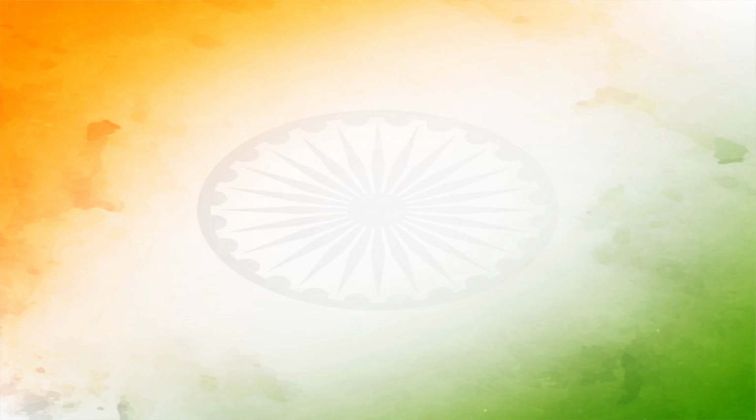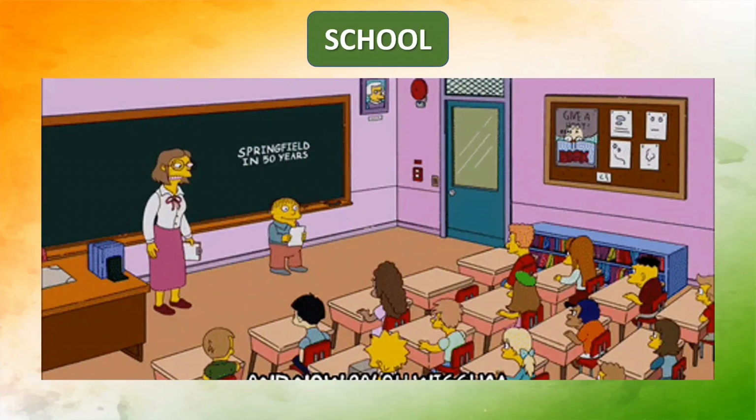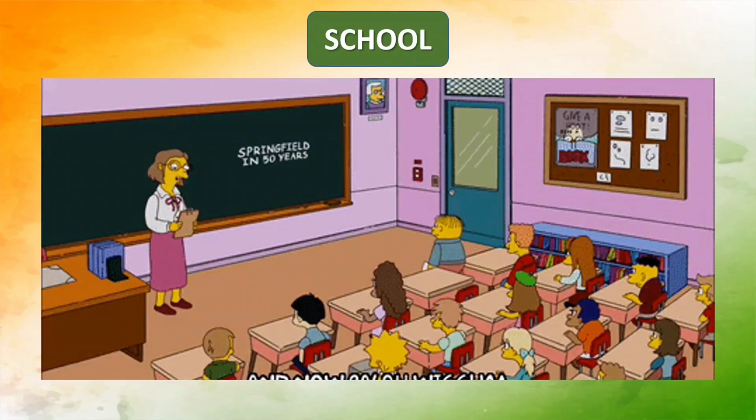Now, let us take an example to understand it. When we talk about our school, let us imagine the school as a country or as a state. So in school, what happens when there is a teacher in the class and a principal in the school?